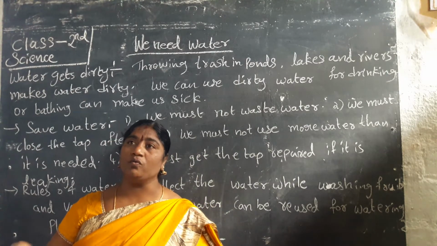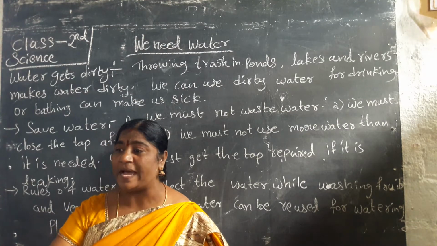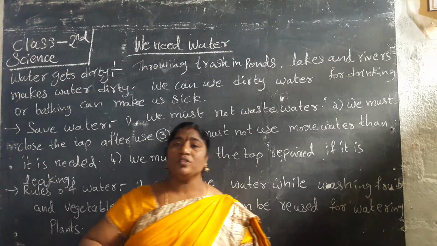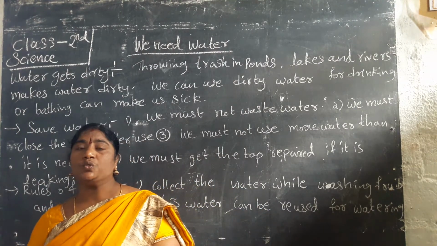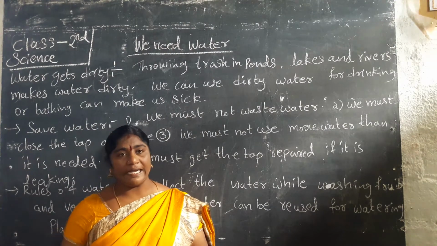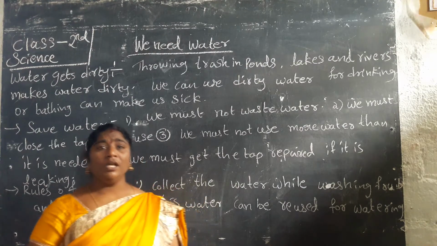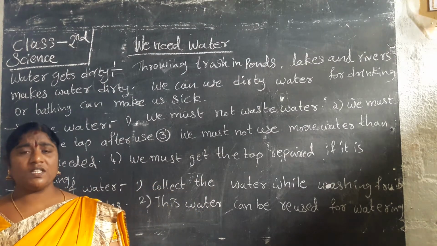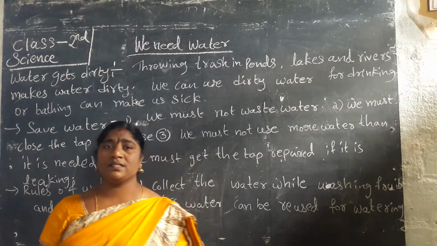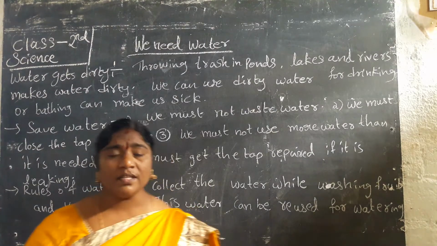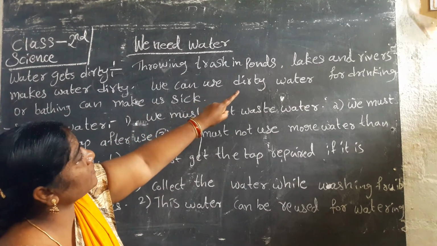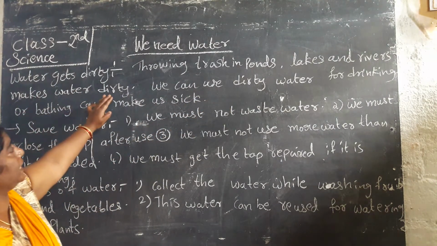We wash our clothes beside the bank of rivers, ponds, lakes. We clean our animals at the riverside, the bank of rivers, ponds and lakes in our village. Yes or no? These are things we do. We throw unnecessary things in the lakes. Doing all these things makes the water dirty. Throwing trash in ponds, lakes and rivers makes water dirty.